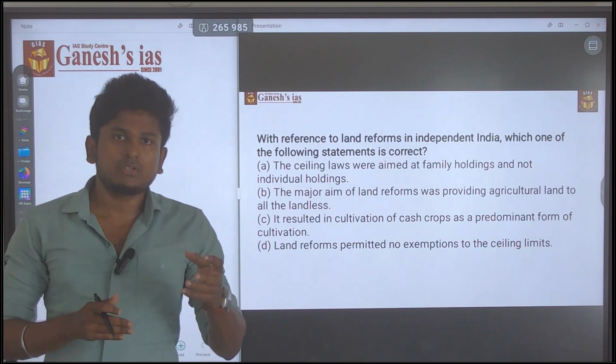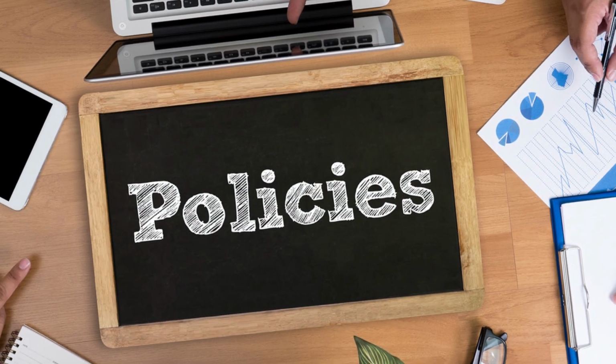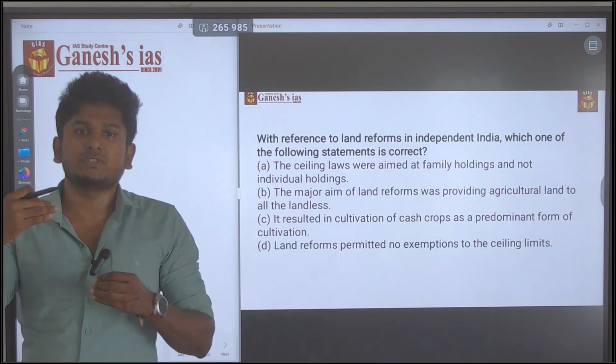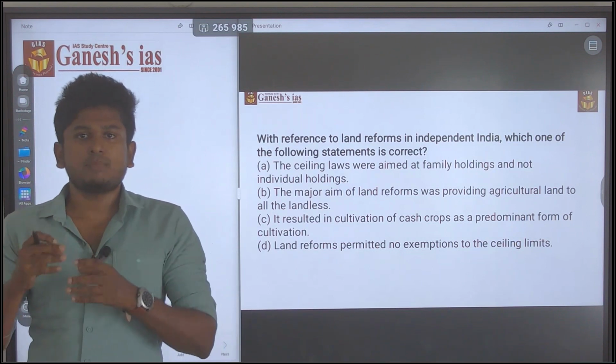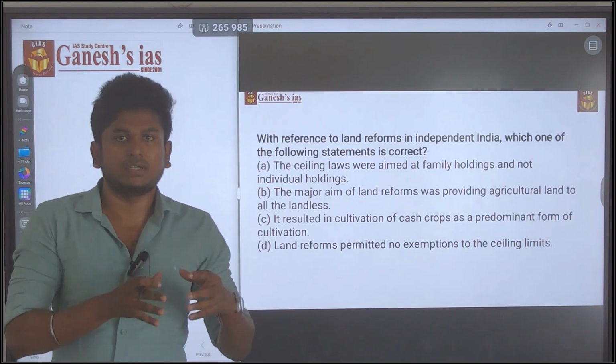Actually, the British took away the land from the people in the name of certain policies. If you had a connection with the French, or with the Portuguese, they would take away your land. In this way they took all the lands for themselves.